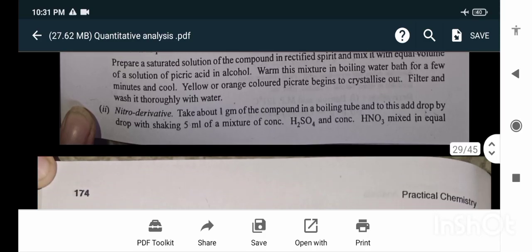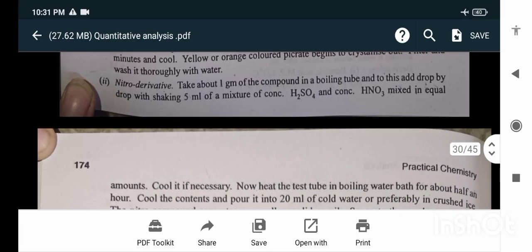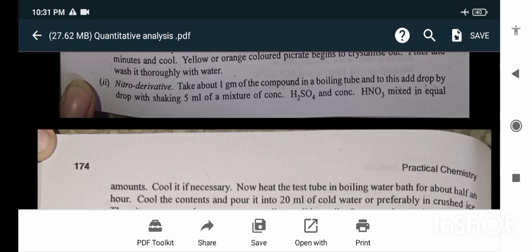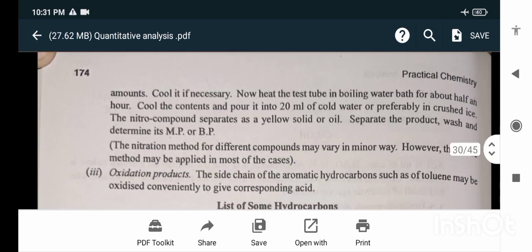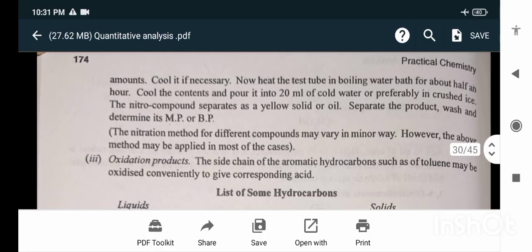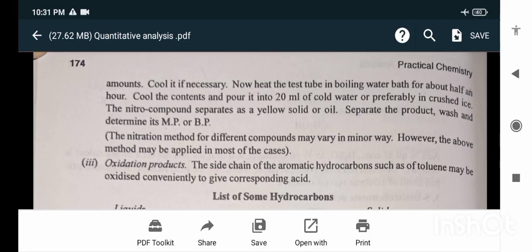Nitro derivatives: take about 1 gram of the compound in a boiling tube and to this add, drop by drop with shaking, 5 ml of a mixture of concentrated H2SO4 and concentrated HNO3 mixed in equal amounts. Cool if necessary. Now heat the test tube in a boiling water bath for about half an hour. Cool the contents and pour them into 20 ml of cold water, or preferably crushed ice.